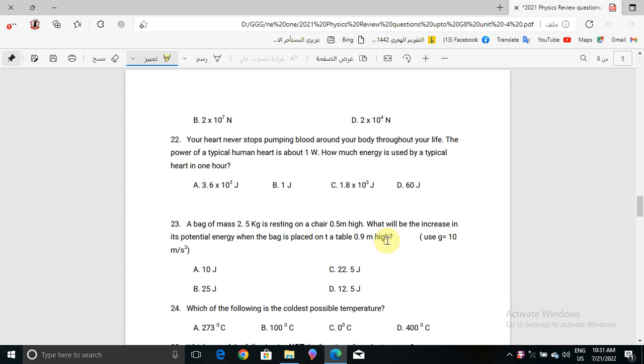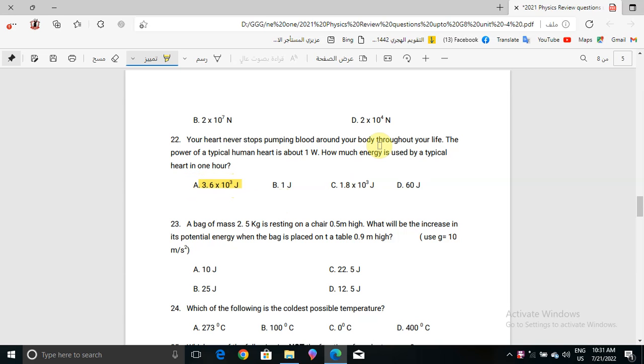Now question number 22, your heart never stops pumping blood around your body throughout your life, right? Throughout your life. The power of a typical human heart is about 1 watt. How much energy is used by a typical heart in 1 hour? It will be 3.6 times 10 to the power of 3 joule. Okay, now question number 23.